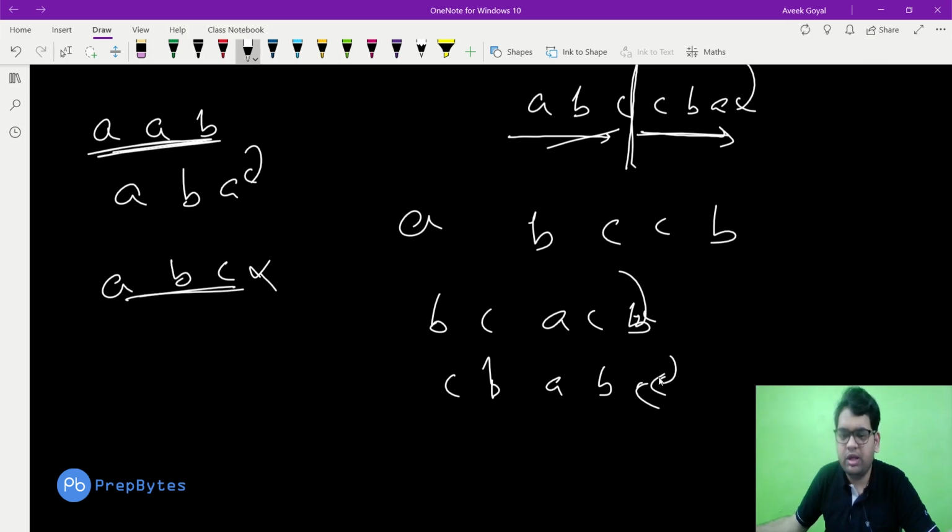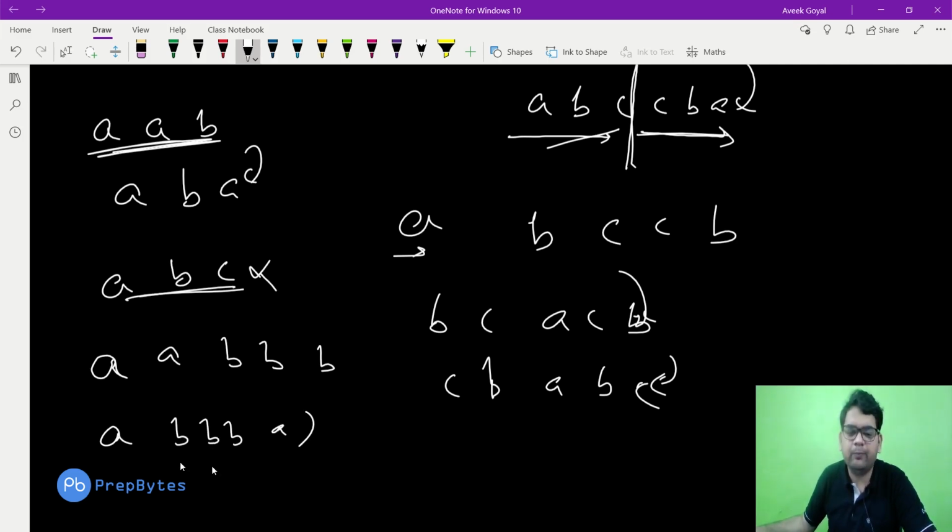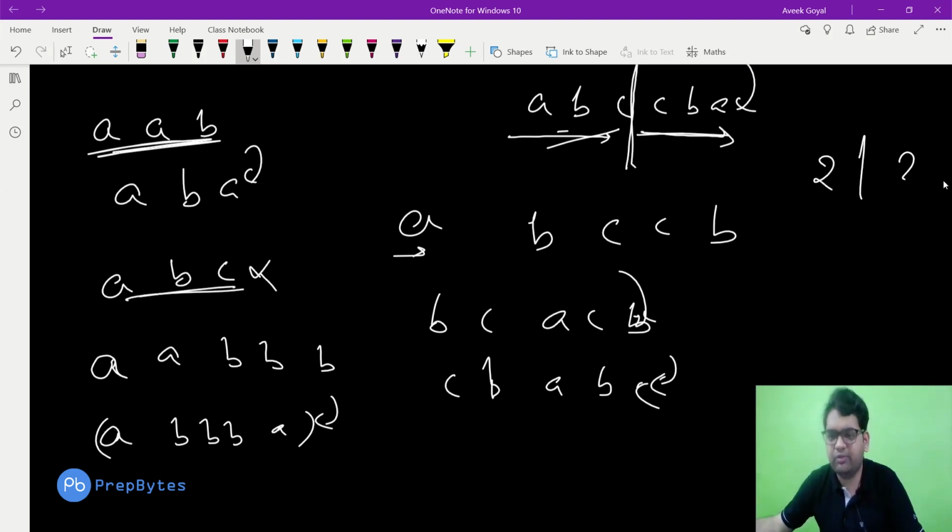Fine. So for odd length, let's see one more example: A, A, B. Can we make this a palindrome string? Yes, we can. A, B, A. This is a palindrome string. So what happens in an odd length is, we cannot have three characters here and three characters there like in the even case, or two characters here, then a middle point, and two characters here.